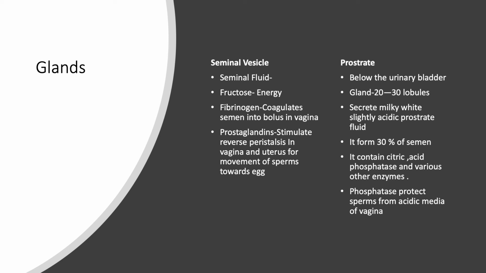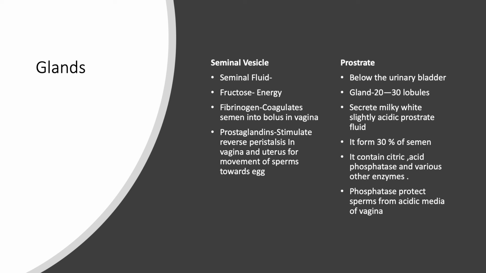It also contains prostaglandins, which stimulate the peristalsis movement, reverse peristalsis movement in the vagina. The vagina is a female reproductive part. When the sperm enters the vagina, the prostaglandins present in the semen stimulate the vagina and the uterus for reverse peristalsis. With the help of this reverse peristalsis movement, the sperms move towards the female gamete, that is the egg.